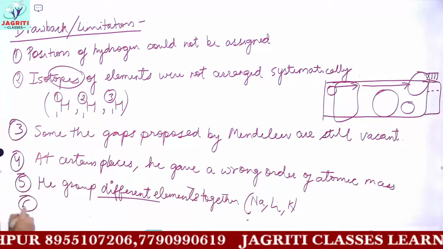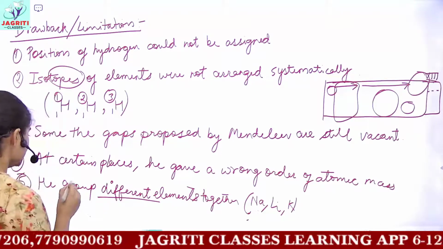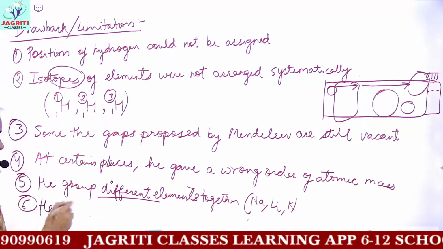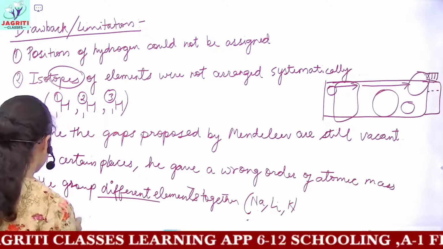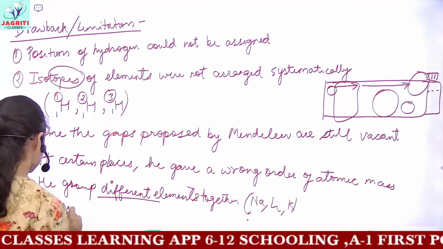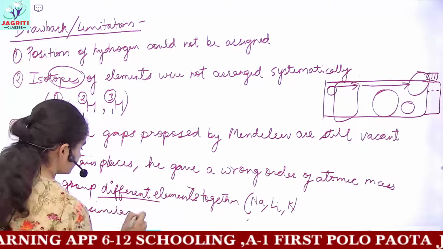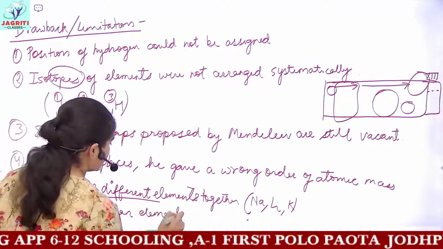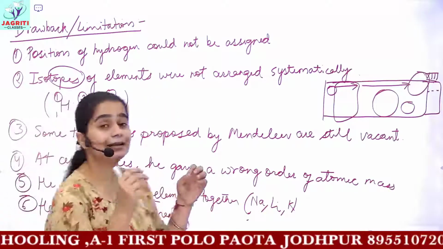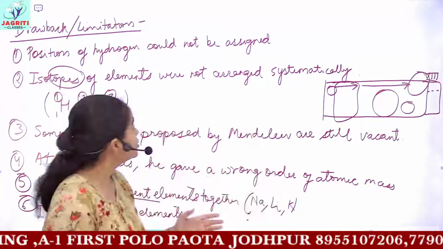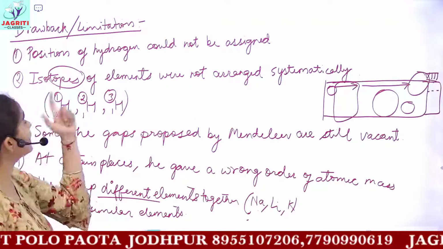Then the sixth and last point, which can be a limitation to Mendeleev's arrangement, was that he separated similar elements. That is, many elements which had the same properties were separated, they were classified into different groups. So this was again a major limitation of Mendeleev. So I am just revising up the limitations.